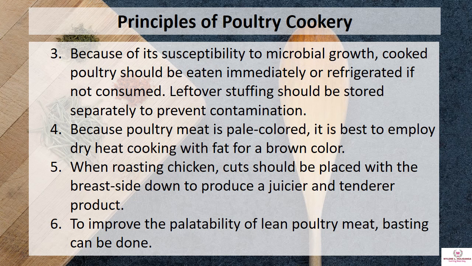Number 4, because poultry meat is pale colored, it is best to employ dry heat cooking with fat for a brown color. When roasting chicken, cuts should be placed with the breast side down to produce a juicier and tenderer product. Number 6, to improve the palatability of lean poultry meat, basting can be done.